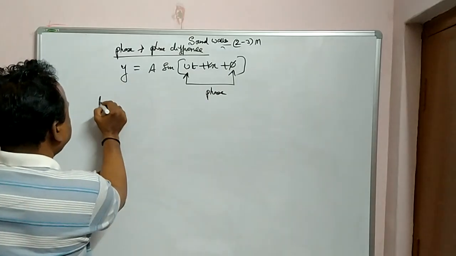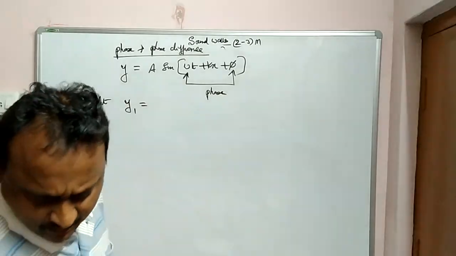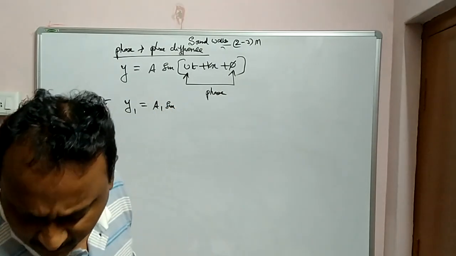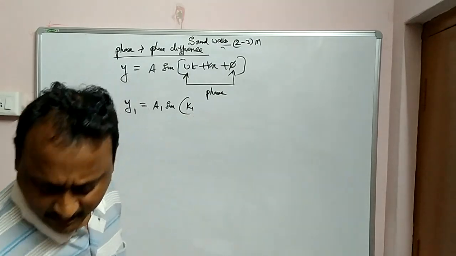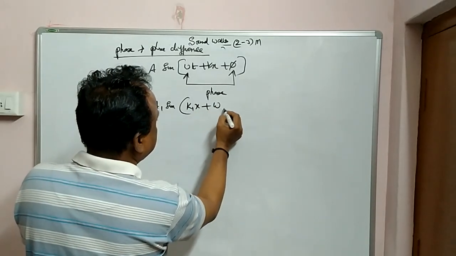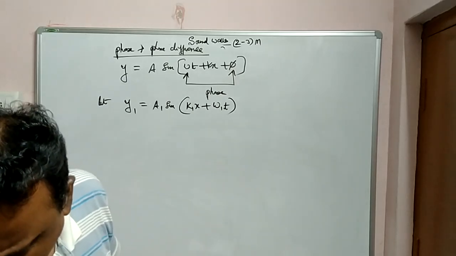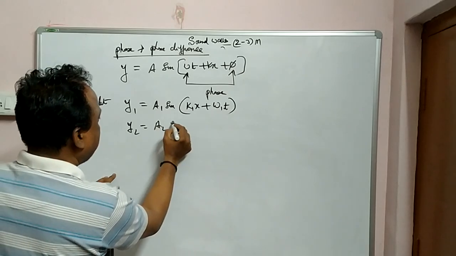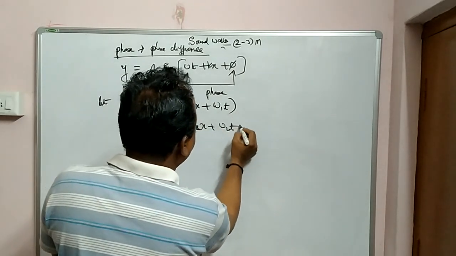Let the first wave be y1 equals a1 into sin(k1x plus omega 1t), and the second wave y2 equals a2 into sin(k2x plus omega 2t).